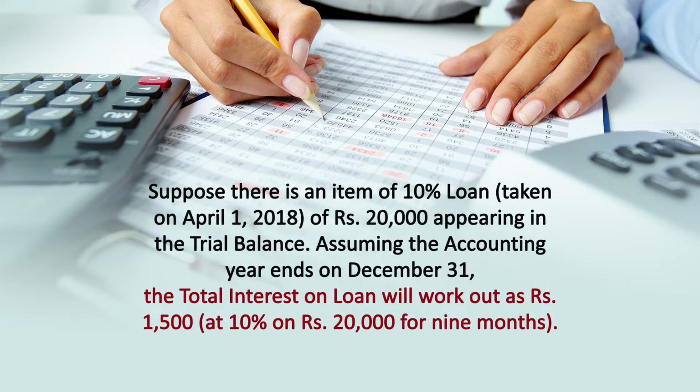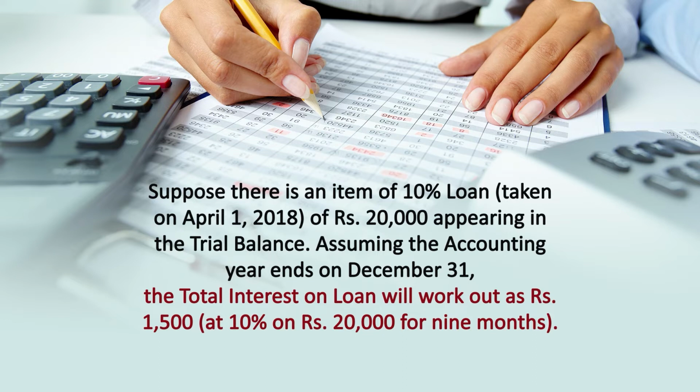Assuming the accounting year ends on 31st December, the total interest on loan works out as rupees 1500. The loan has been taken on 1st April 2018 and the financial year ends on 31st December. It means the financial year starts from 1st January and comes to an end on 31st December.